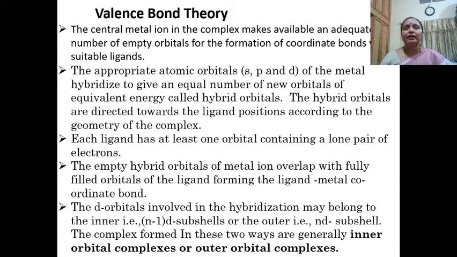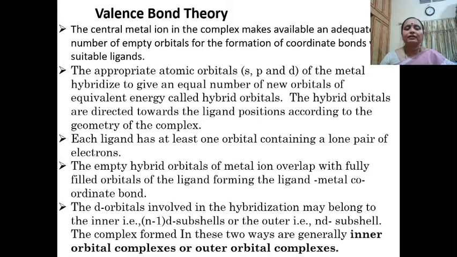Each ligand has at least one orbital containing a lone pair of electrons. The empty hybrid orbitals of the metal ion overlap with the fully filled orbitals of the ligand, forming a ligand-metal coordinate bond.